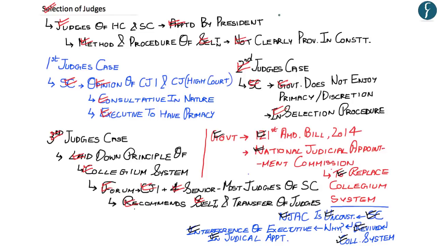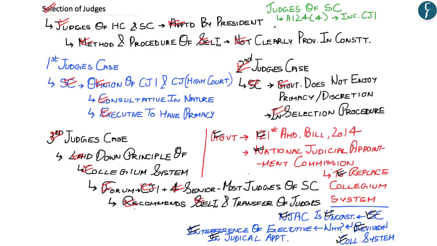Now, apart from this, what this article talks about is the impeachment procedure for the Chief Justice of India. Now, judges of the Supreme Court shall be removed under Article 124, Clause 4, which also includes the Chief Justice of India. Now, apart from this, judges of the High Court are also removed in the same manner as that of a judge of a Supreme Court under Article 217, Clause 1, Subclause B.